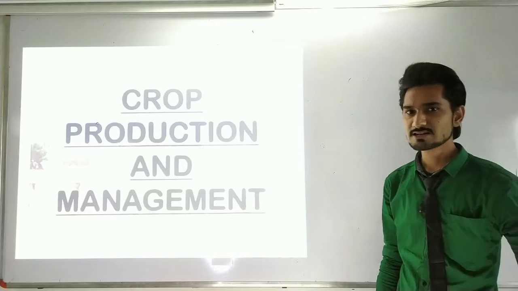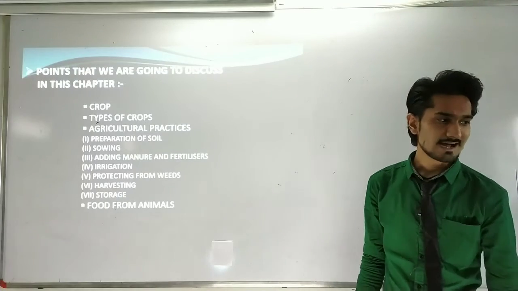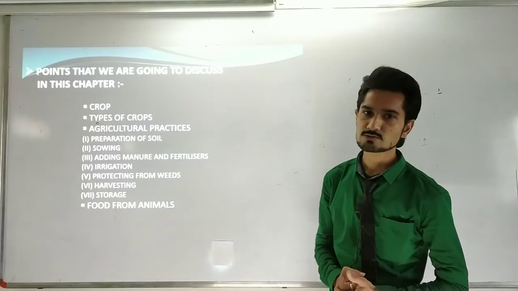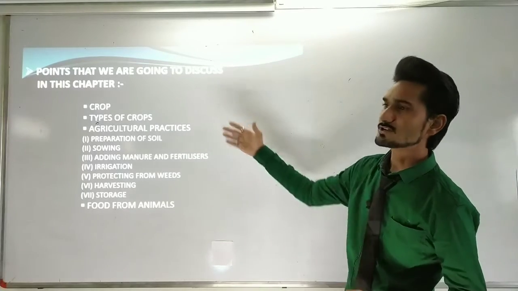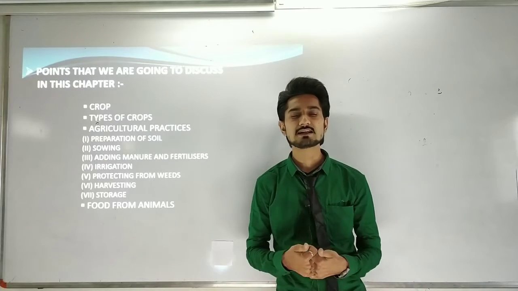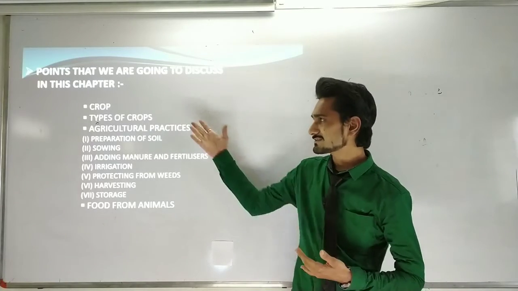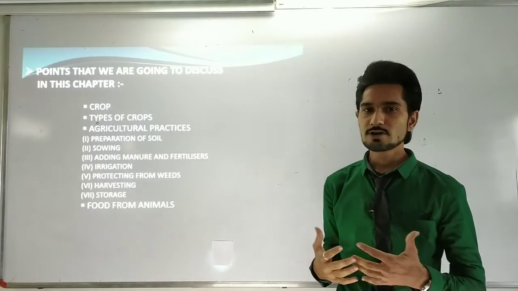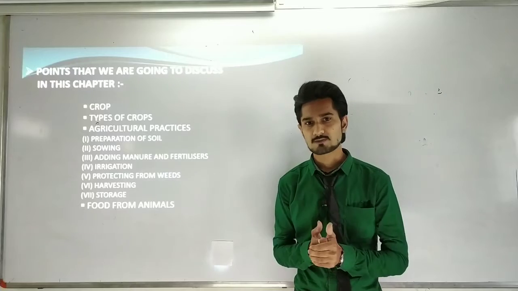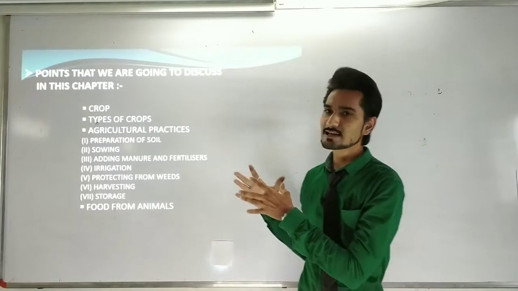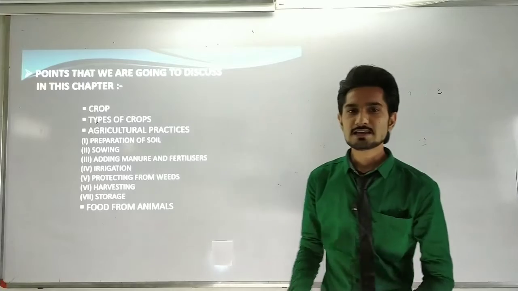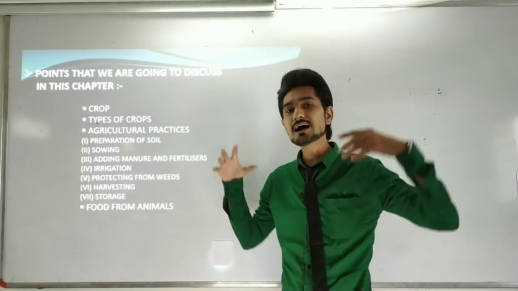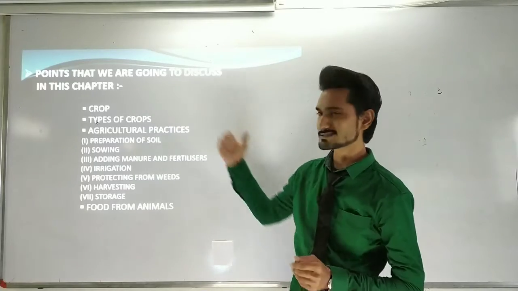This is the chapter that we are going to start, and these are the topics that we are going to study. In the first topic we are going to see what a crop is. First we will discuss the basic definition of the crop: when we are growing a plant in a large portion at one place, that is basically called a crop. So generally, if we are growing the same kind of plant in one place in a large portion, that will be called a crop.